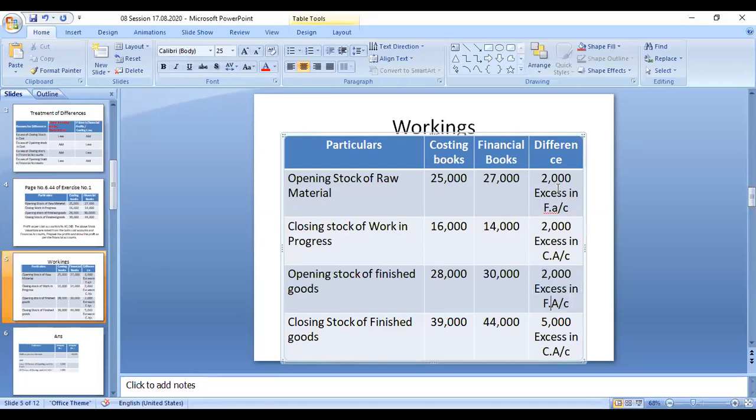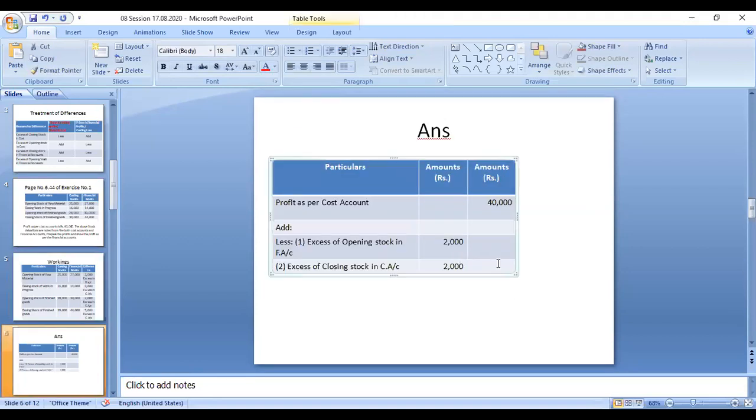So what is the treatment you can do for these things? You can take it down. So this 2,000 also we have to deduct. So third point, excess of opening stock in financial account. So that amount also, 2,000 rupees. Right? Next case.